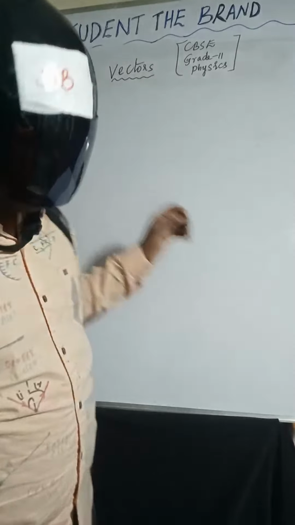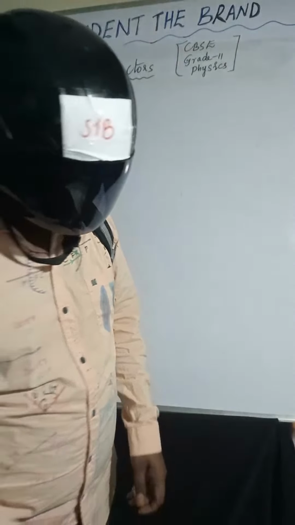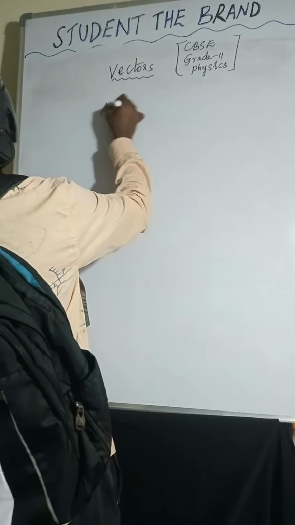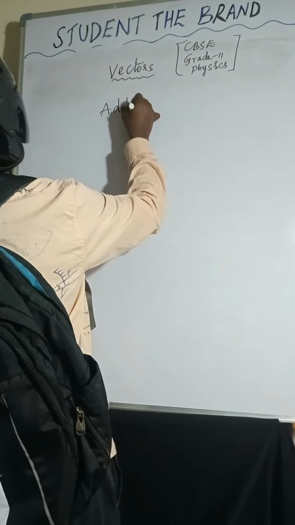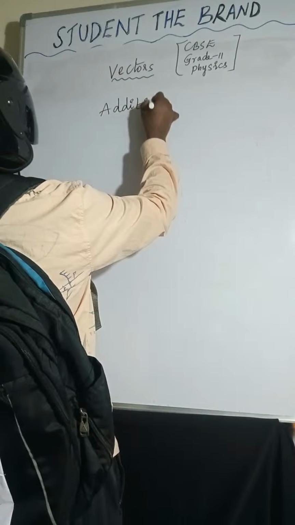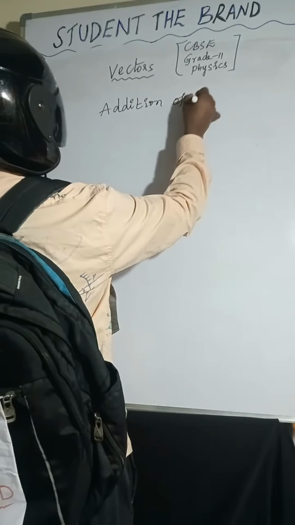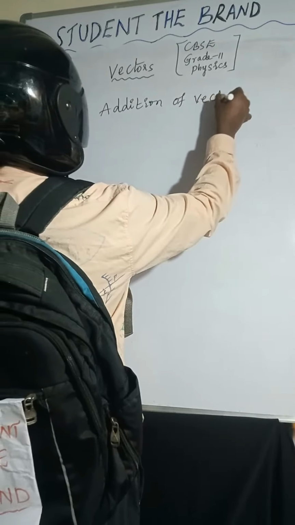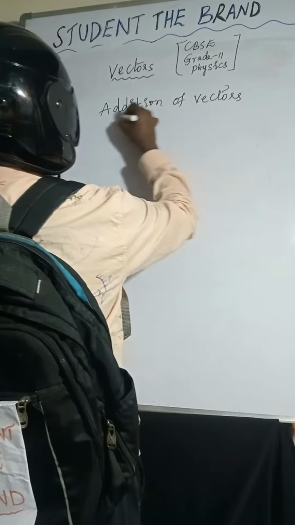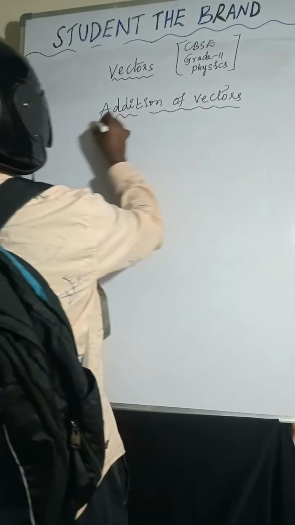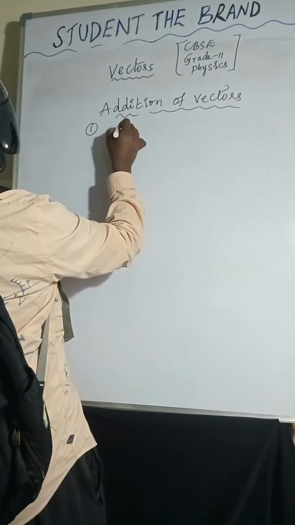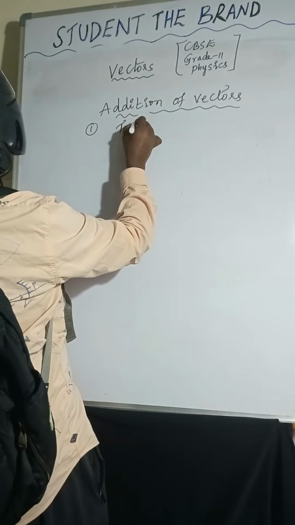Addition of vectors. First, point number one is the triangle law of vectors.